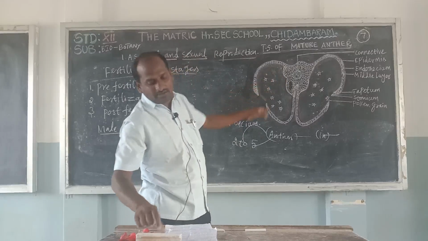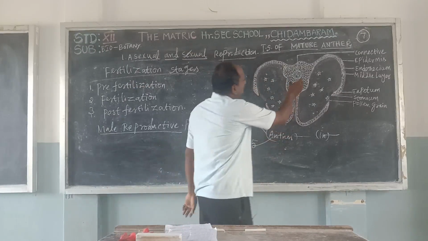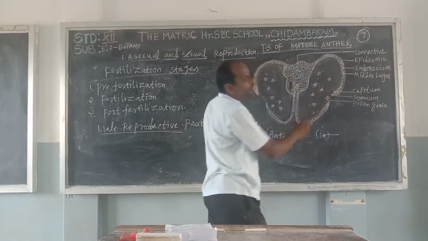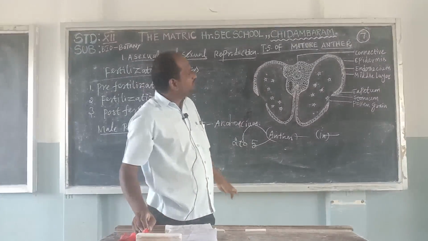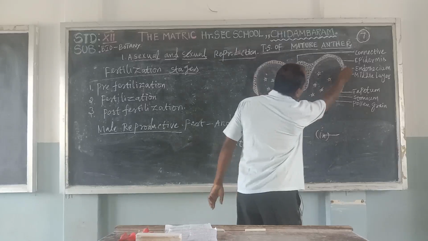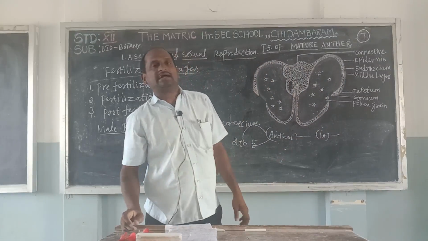The first one, epidermis. Epidermis is a single layer, the outermost layer. Next, endothecium, the inner layer, which is elongated.